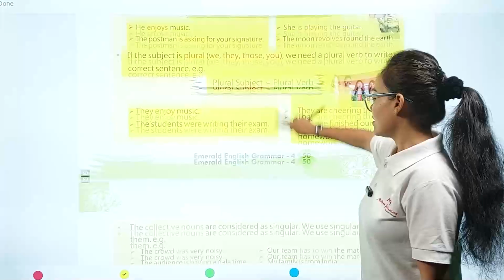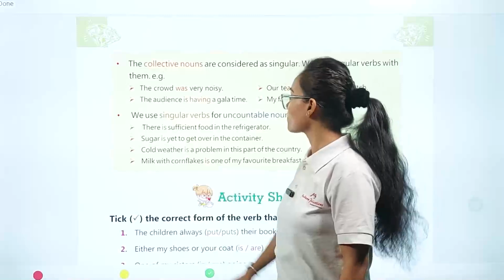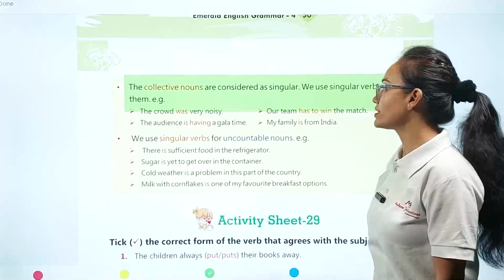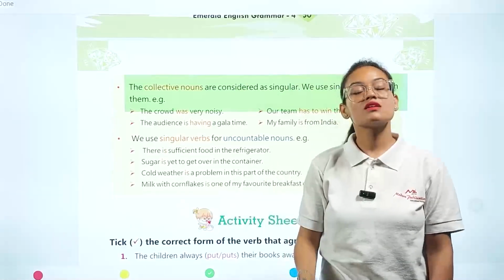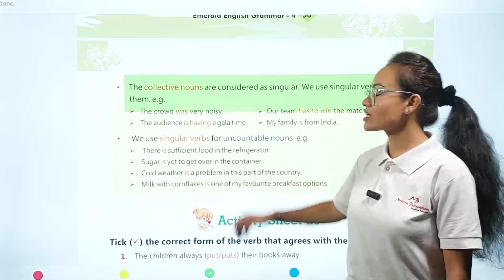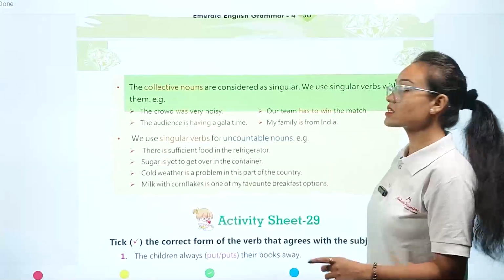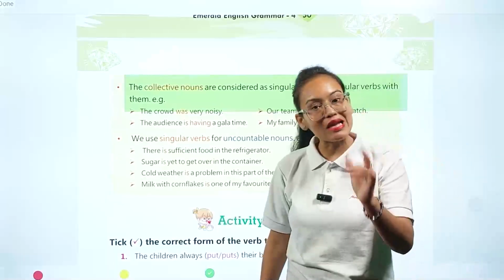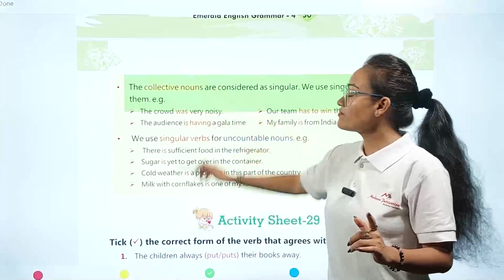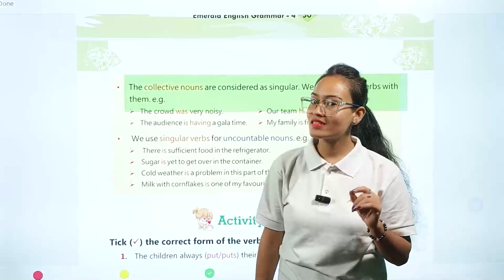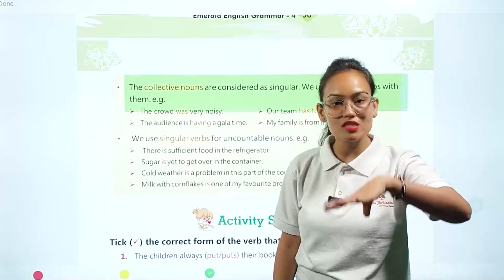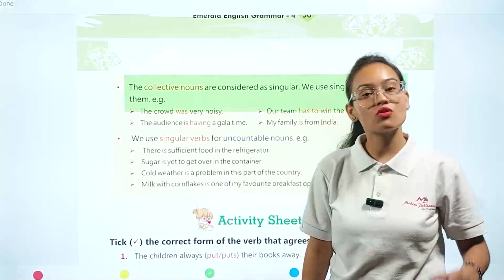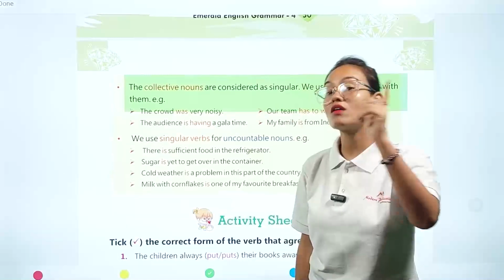Now the third rule which we have to follow is, collective nouns are considered as singular. We use a singular verb with them. Whenever we are talking about a collective noun, meaning a group name, this collective noun is always considered as singular. Here we are also going to use a singular verb. Remember this thing. If we are talking about a collective noun which is present in our sentence, then we consider it as singular, and we are going to follow the singular subject equal to singular verb formula.